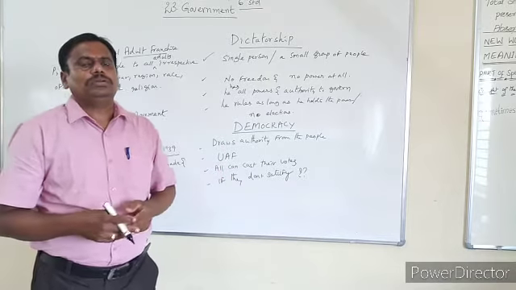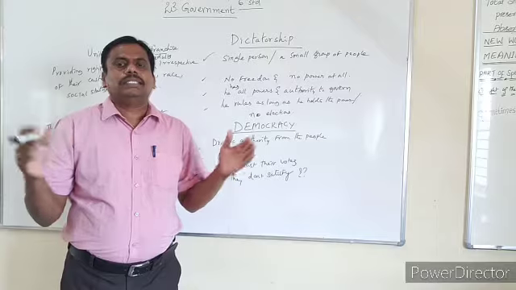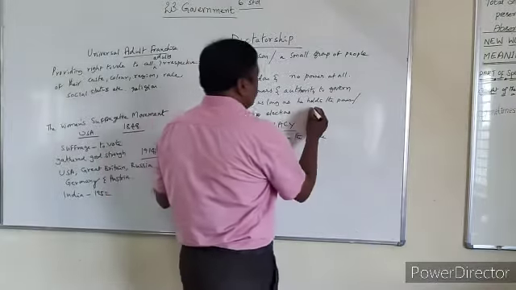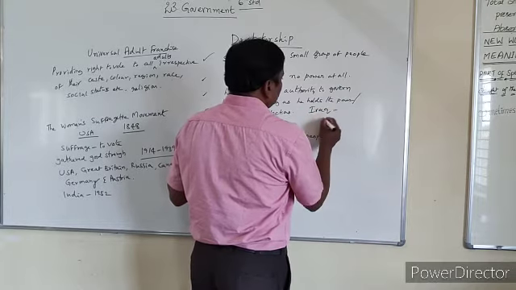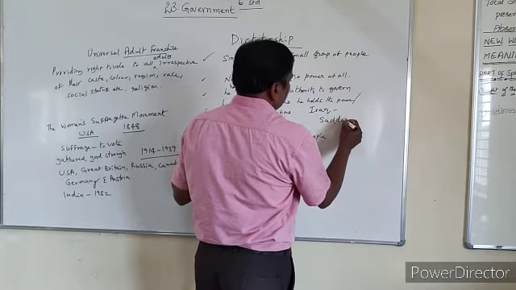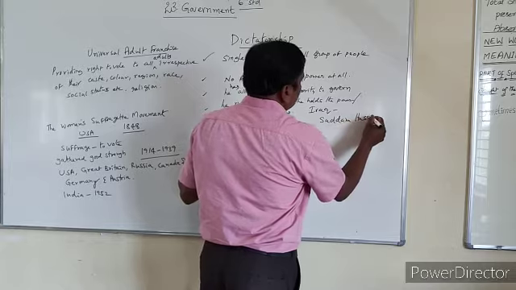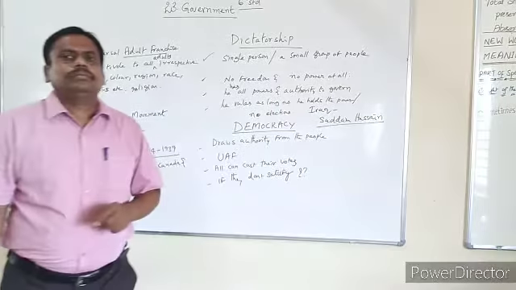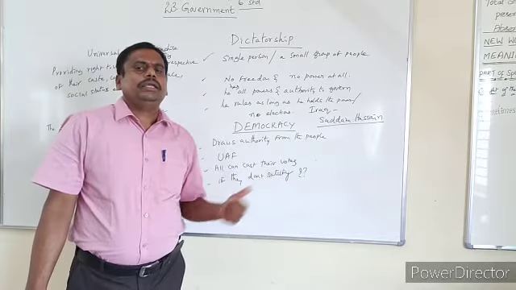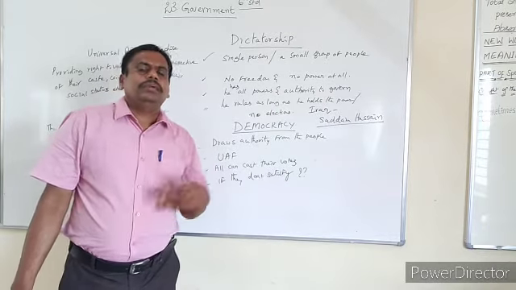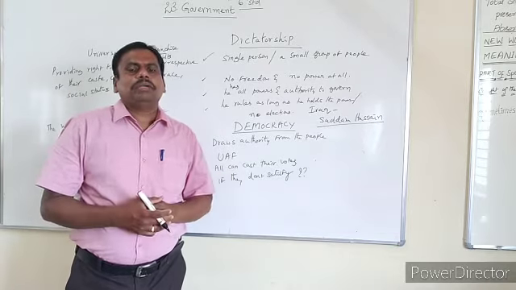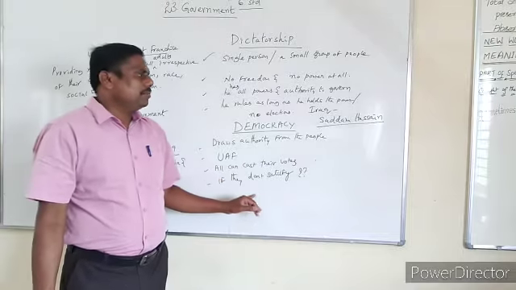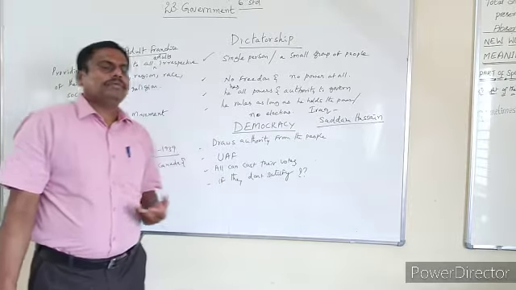Now you get a doubt, where do you find such kind of dictatorship? In earlier days, if you see a country called Iraq, that is Saddam Hussein. What is the person's name? Saddam Hussein, the person who was considered a dictator of Iraq. Nowadays, even in such type of government, you may find very few. Now coming to the last one, democracy, another form of government.